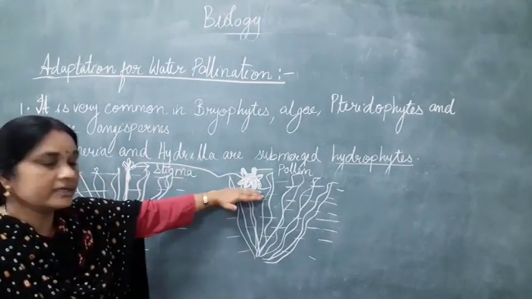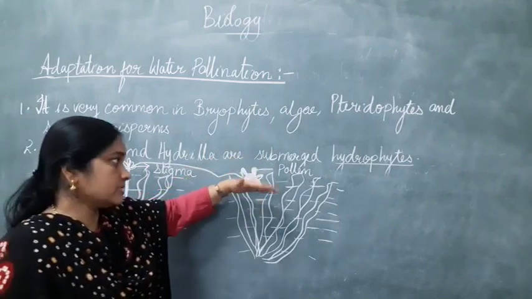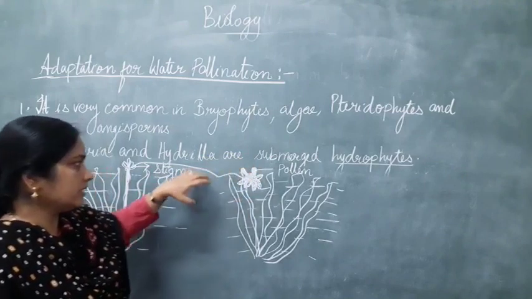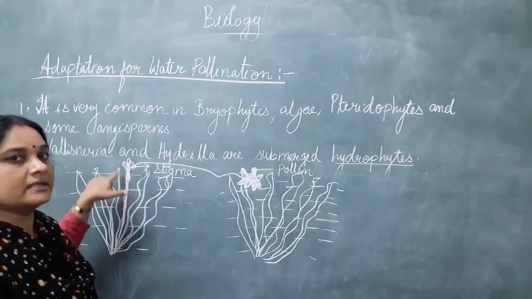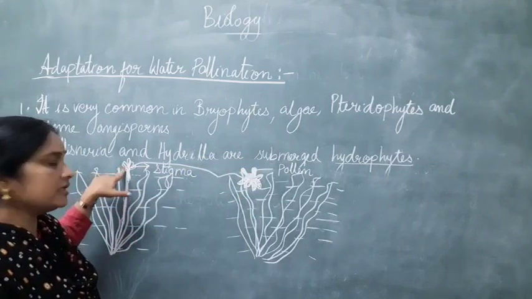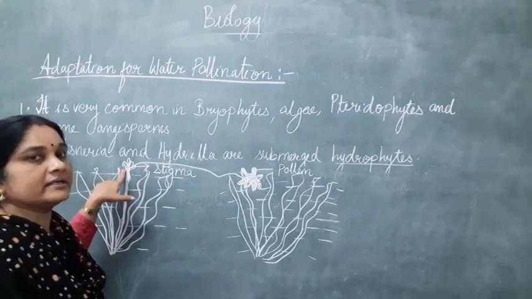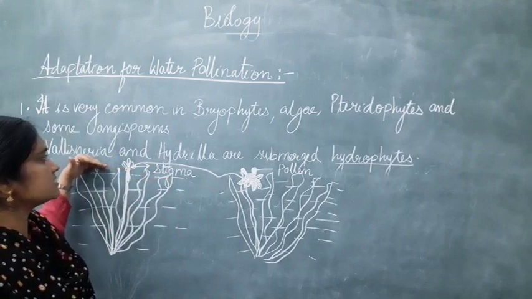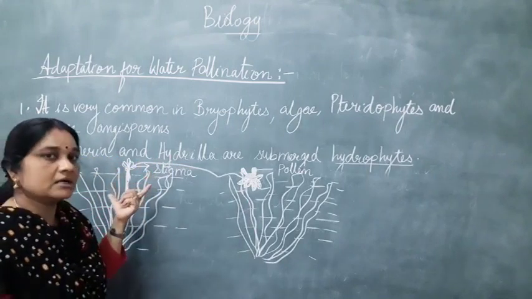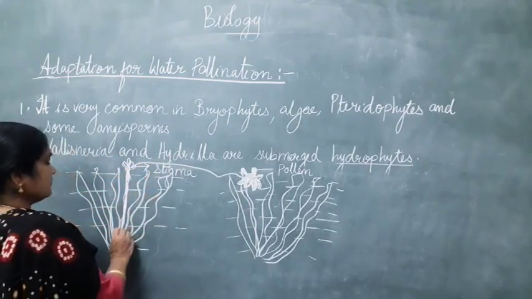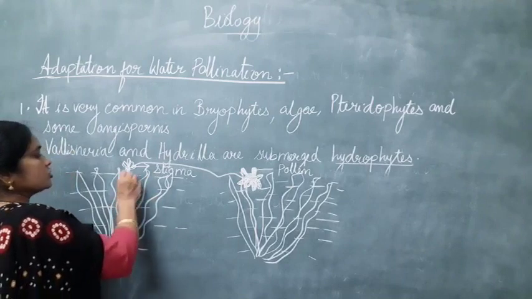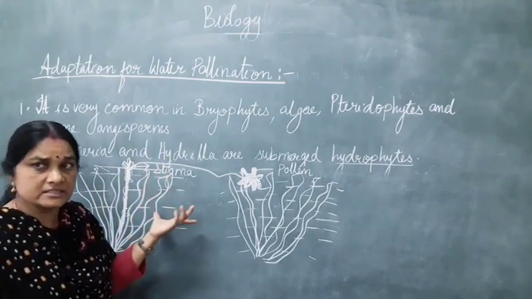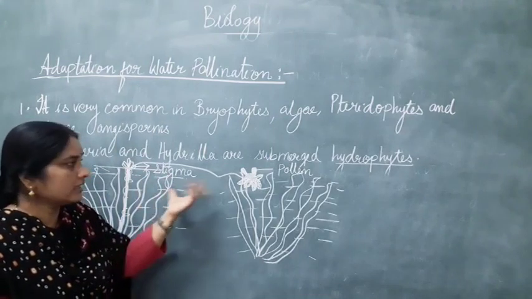So the pollen grains are dispersed on the surface of the water, carried by the water current, and they move towards the stigma, and the pollen falls onto the style and gets pollinated. That is a special feature of two plants, Vallisneria and Hydrilla. And once after pollination, the flower stalk just coils up and comes below the water. That is the main feature of Vallisneria and Hydrilla.